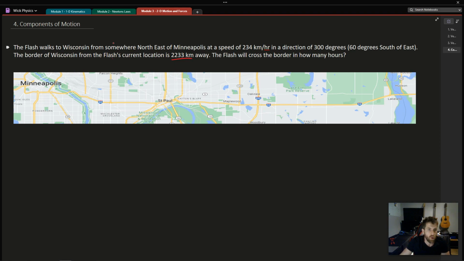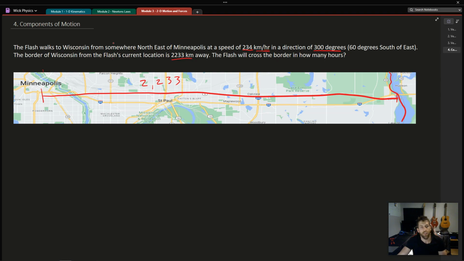So we have a few components that we need to look at here. It's 234 kilometers per hour in a direction of 300 degrees. Looking at this map, we see that somewhere northeast of Minneapolis, whatever, we're just going to say that the distance between here and the border is about right here, about over this river. And that's, hypothetically, 2,233 kilometers. Okay, now what can we see from this?